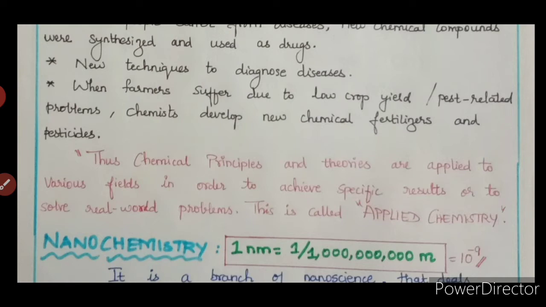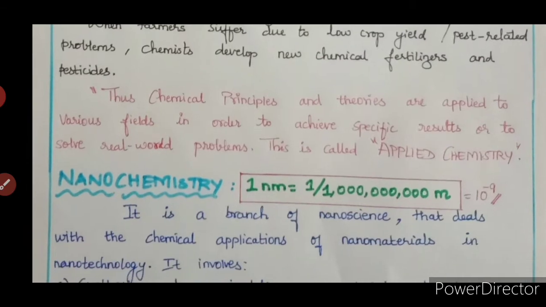Whatever new theories and new ideas our chemists come out with, such as the proper diagnosis for diseases, in whichever field, whenever new ideas come out which are based on chemistry, they help to achieve specific results or to solve real world problems, and this is called applied chemistry. In this applied chemistry, we are going to see a particular topic which is called nanochemistry.